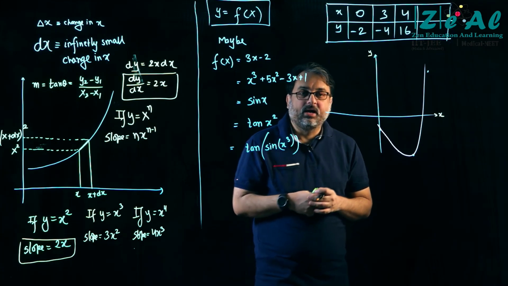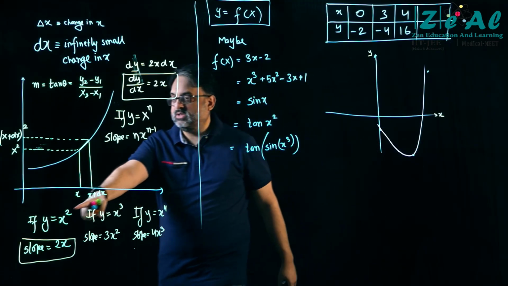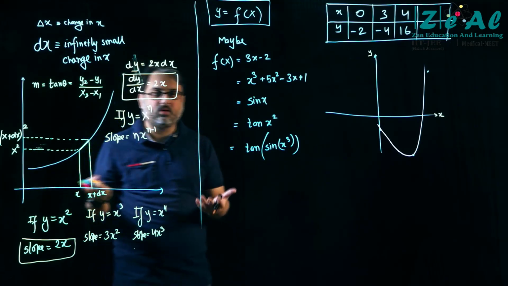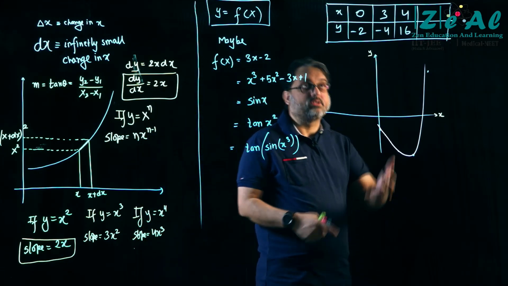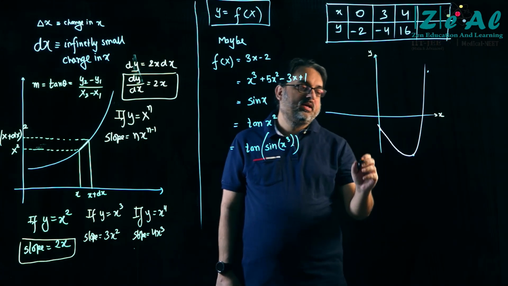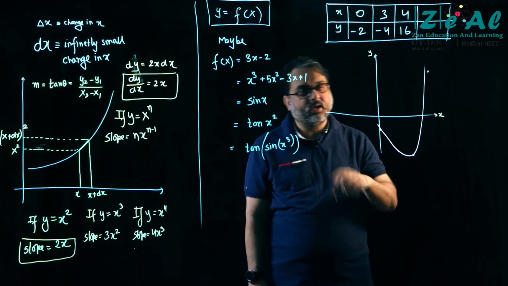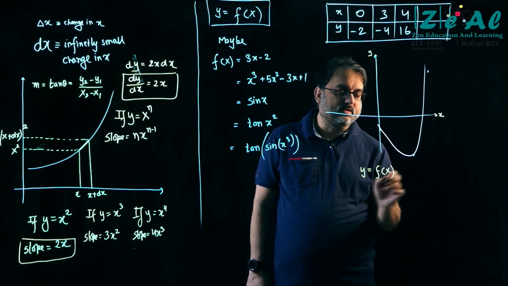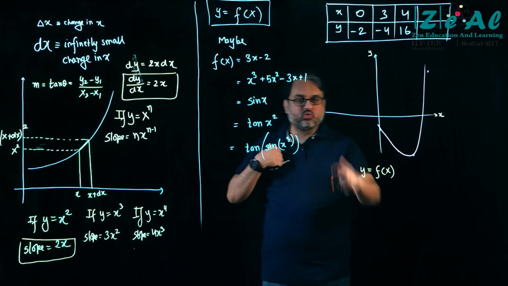What is that algebraic expression which relates the two? Well, in this case it was easy, right? y is equal to x square. I looked and I could tell. Here I don't know what it is. From the data set I can't figure it out. So I will say that look, there is definitely an algebraic relation between x and y. I will call it y is equal to f of x. But this still does not answer the question, why am I choosing this?